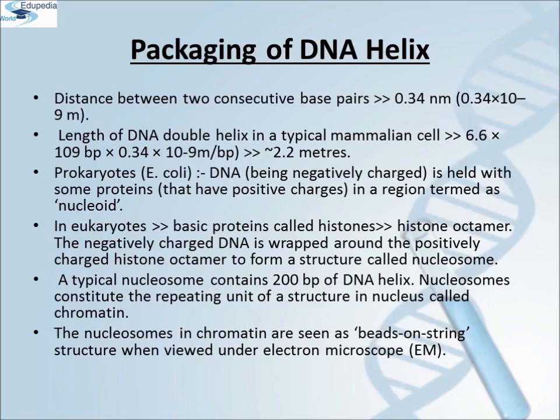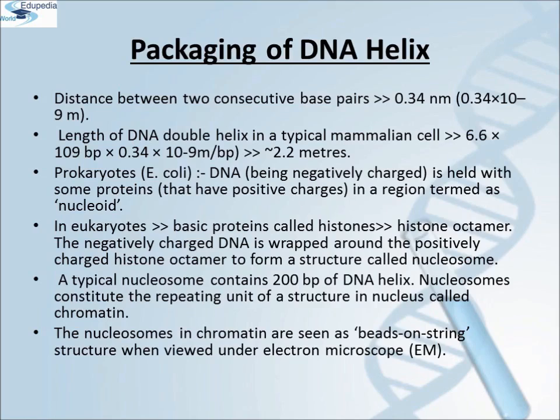In eukaryotes, the organization is much more complex. There is a set of positively charged basic proteins called histones. A protein acquires charge depending upon the abundance of amino acid residues with charged side chains. Histones are rich in the basic amino acid residues, lysine and arginine. Both the amino acid residues carry positive charges in their side chains.